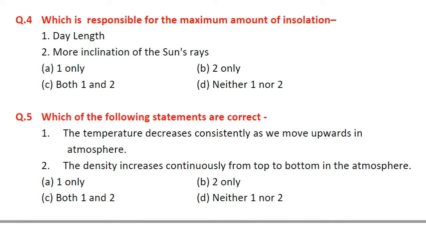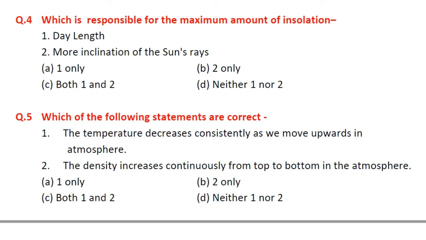Which is responsible for the maximum amount of insolation? Right answer is C, both 1 and 2 are correct.